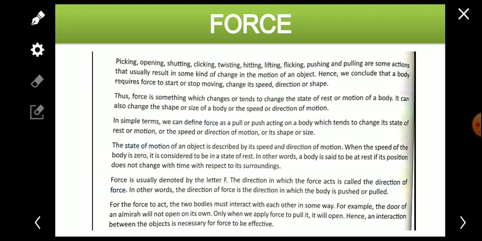Now, these actions result in what? In change of the motion of the object. Hence, we conclude that a body requires force to start or stop moving. What conclusion have we got here? That a body requires force to start or stop moving, or change its speed, direction, or shape.